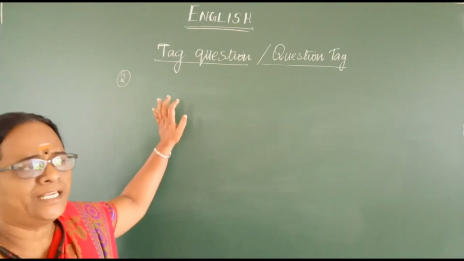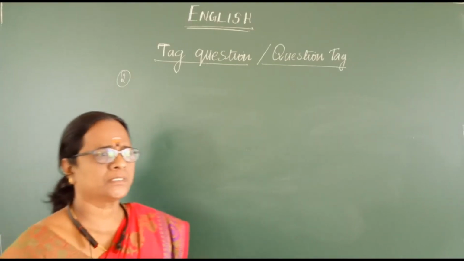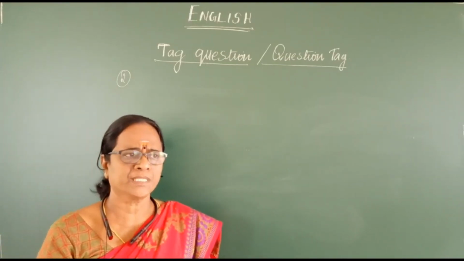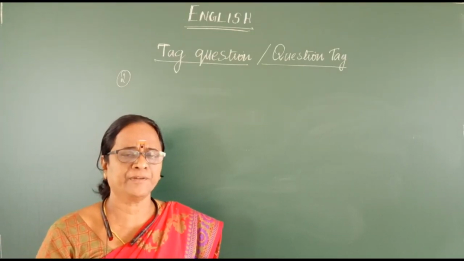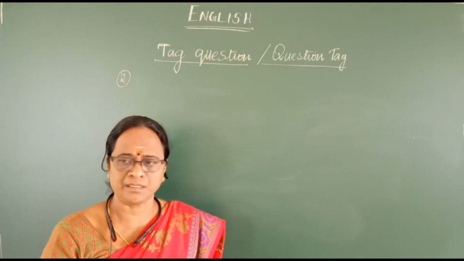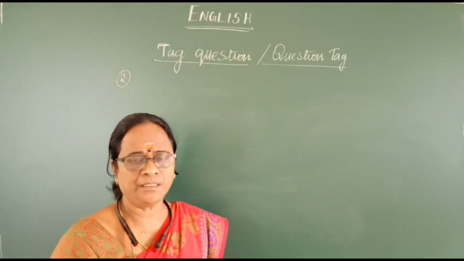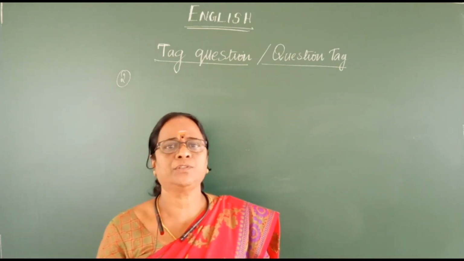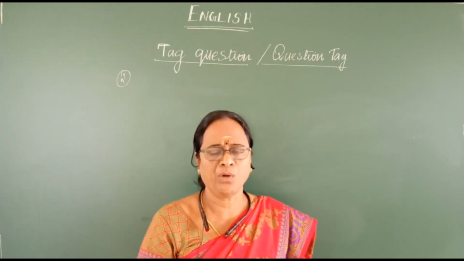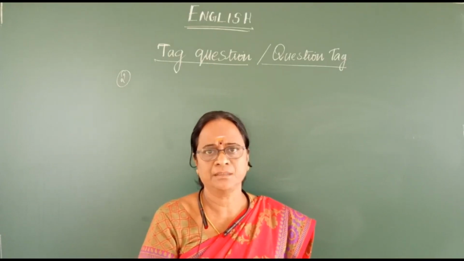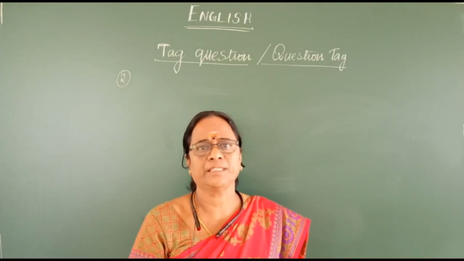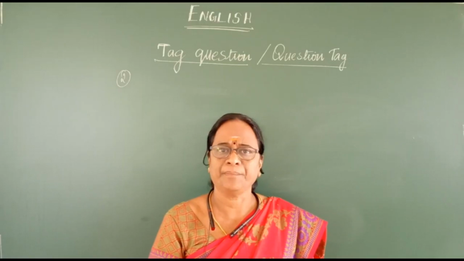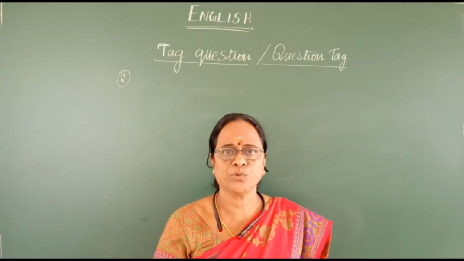Okay. The second one is, suppose the noun form is given, like the name of a person or place or things, you are not supposed to write the name in the question tag. What you have to do is convert it into a pronoun according to the gender or the place or the things, then make a question tag. That is rule number 2.